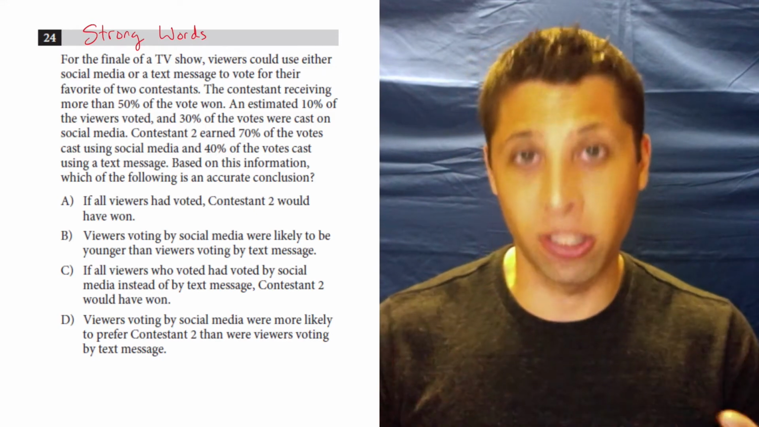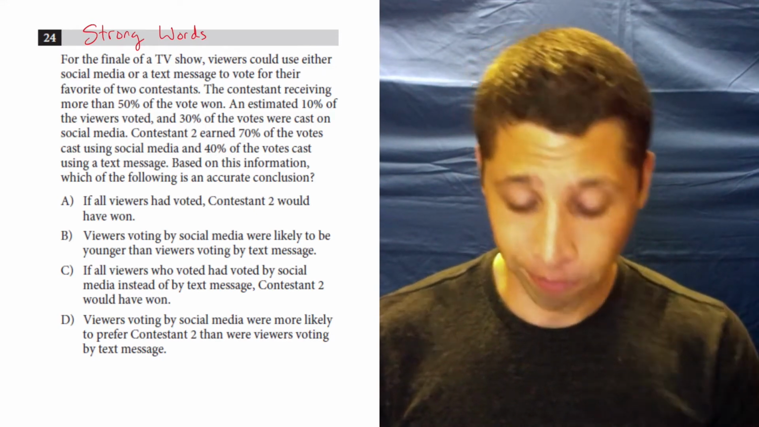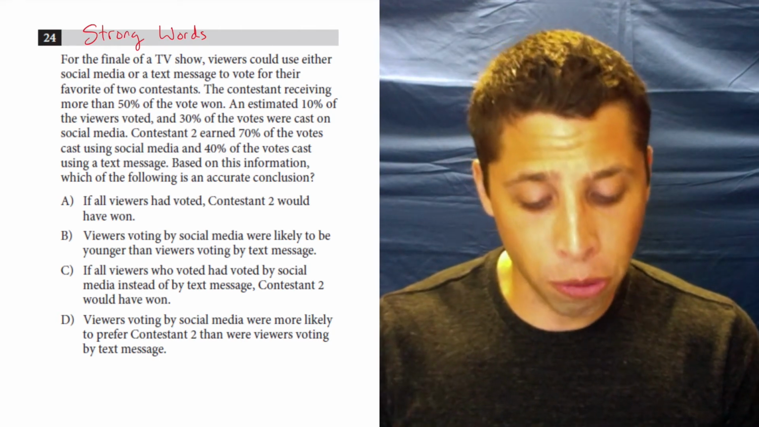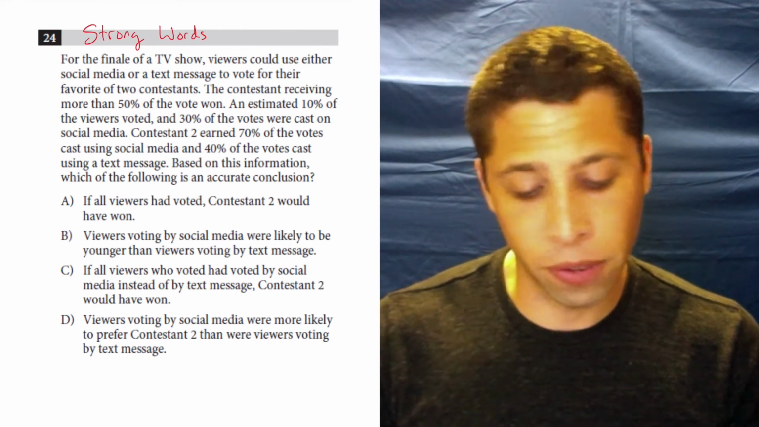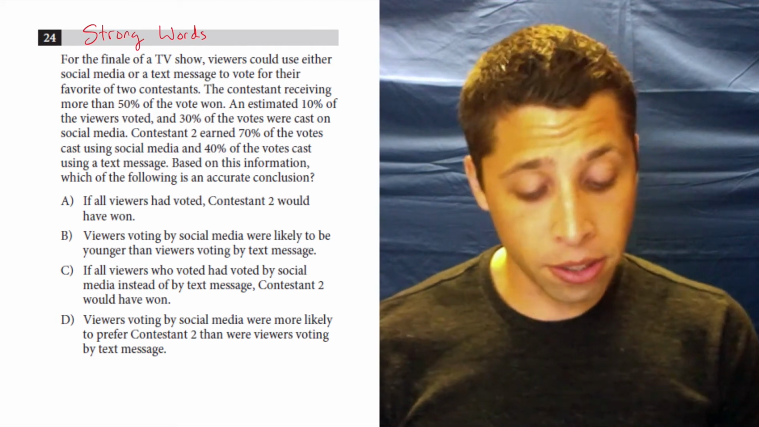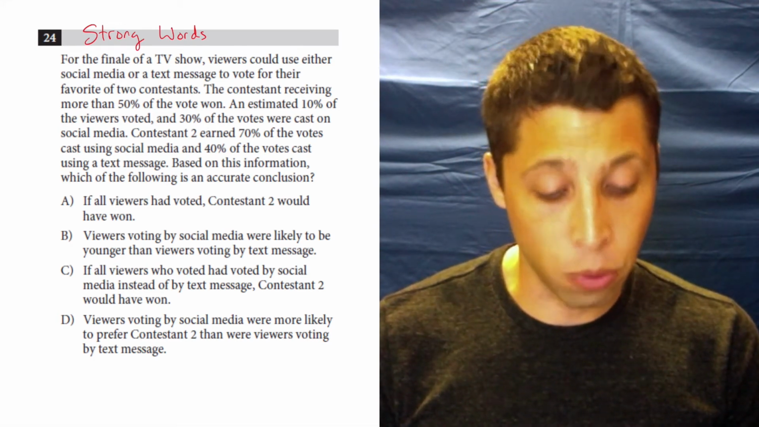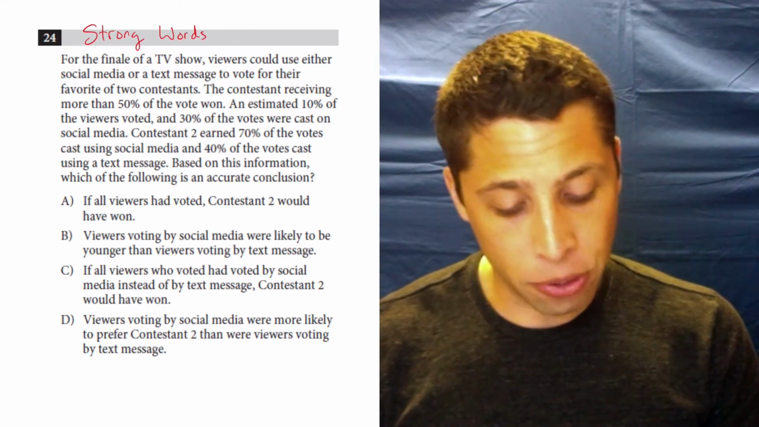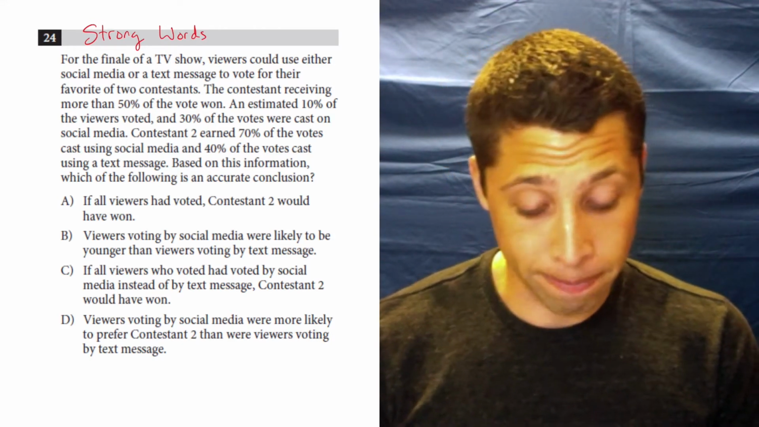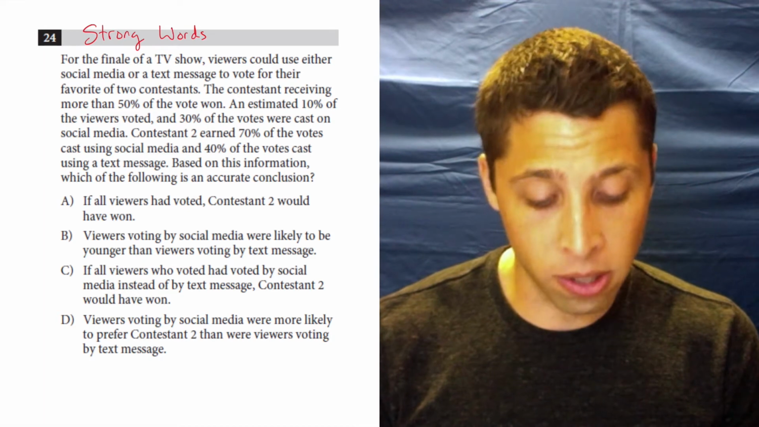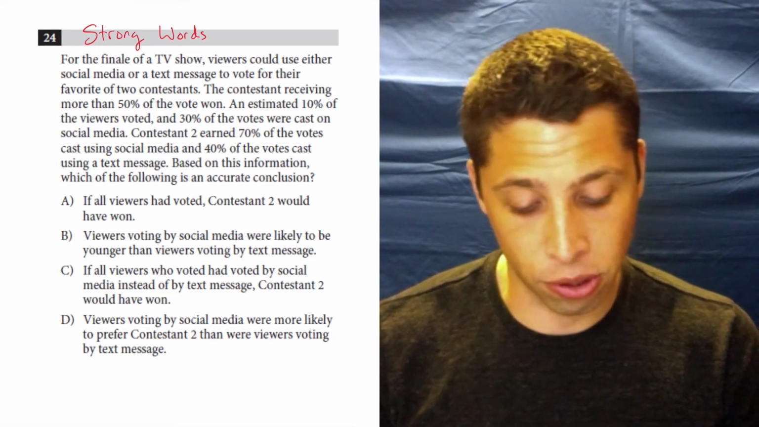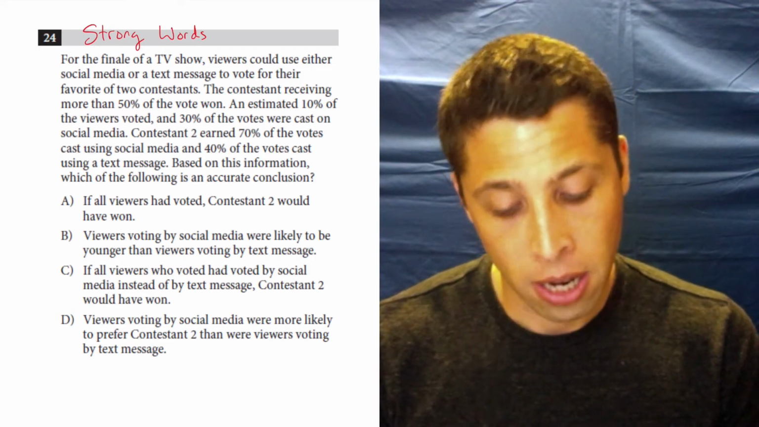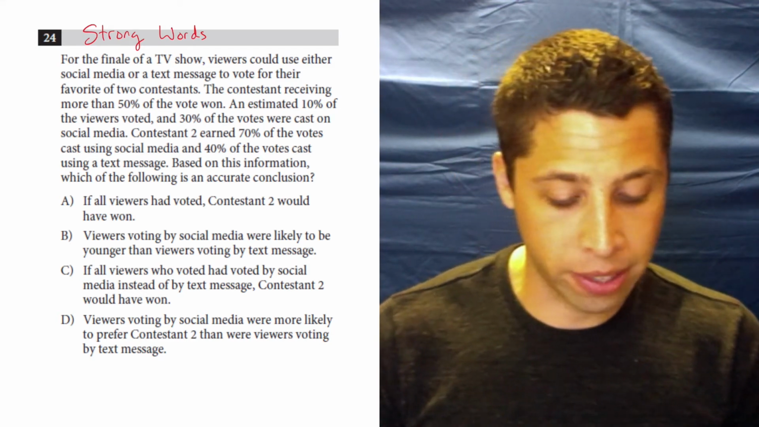Let's just try to understand the story first. For the finale of a TV show, viewers could use either social media or a text message to vote for their favorite of two contestants. The contestant receiving more than 50% of the vote won. An estimated 10% of the viewers voted, and 30% of the votes were cast on social media. Contestant 2 earned 70% of the votes cast using social media and 40% of the votes cast using a text message. Based on this information, which of the following is an accurate conclusion?